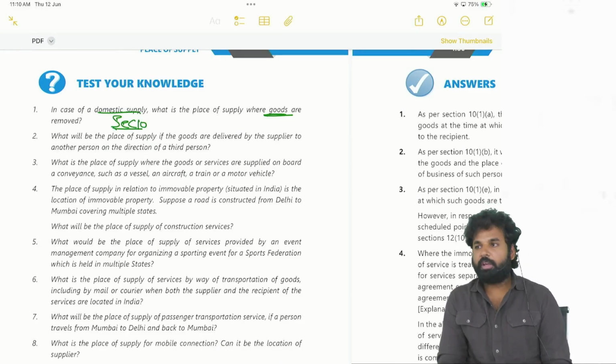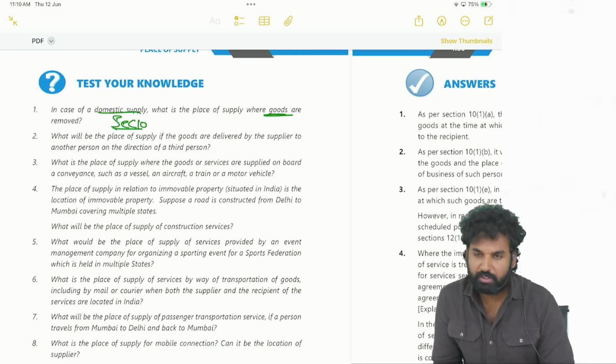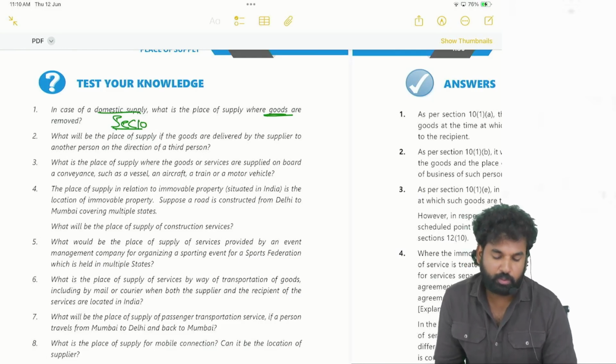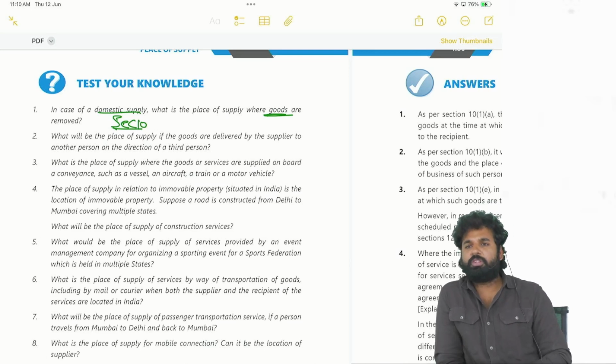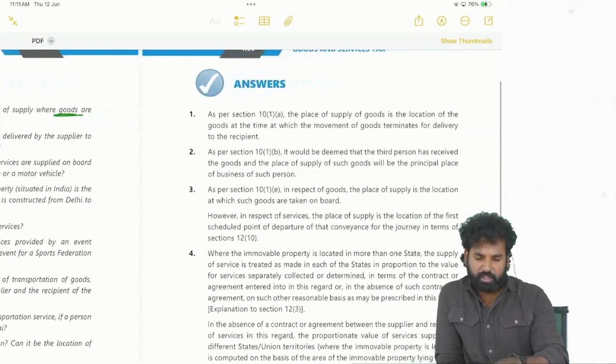Section 12 may also apply if they are talking about services. Goods are removed means goods involve movement. That means they are talking about section 10 subsection 1 clause A.